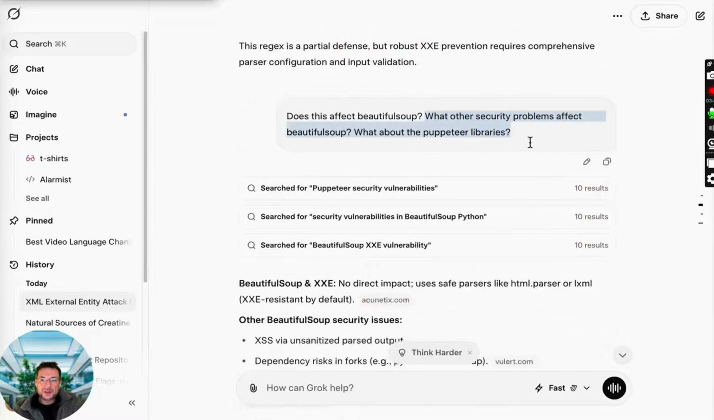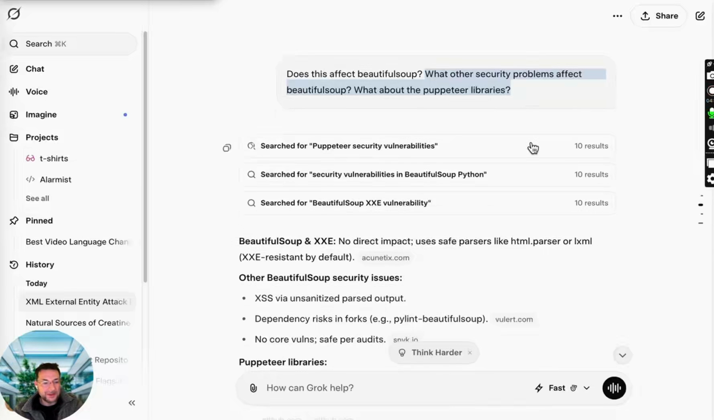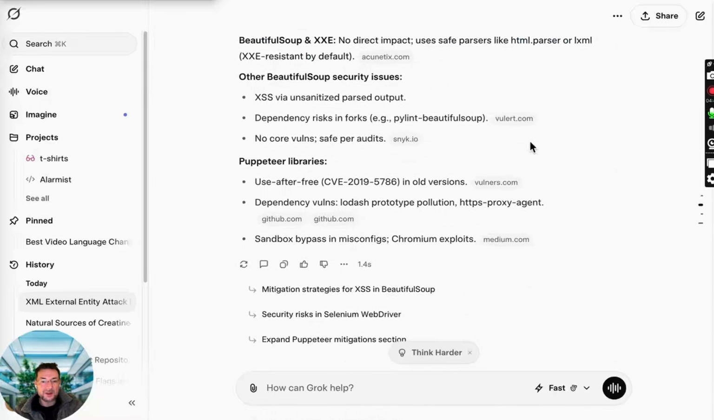So I ask, what other security problems affect Beautiful Soup? What about the Puppeteer libraries? Puppeteer is where Chrome is used to web scrape so that a real browser is actually doing the job. And this can be very useful for difficult websites, especially because the JavaScript is actually activated. And that means one can navigate through a JavaScript heavy website that a simpler library like Beautiful Soup wouldn't be able to do. But that also is very dangerous, since the web browser could be hijacked and your data could potentially be compromised. And you can see the AI has gone through a list of possibilities.